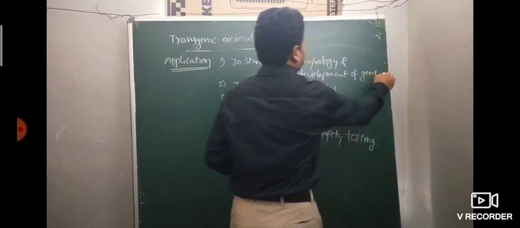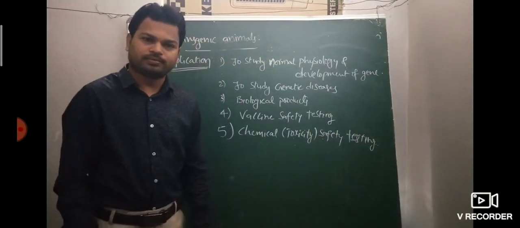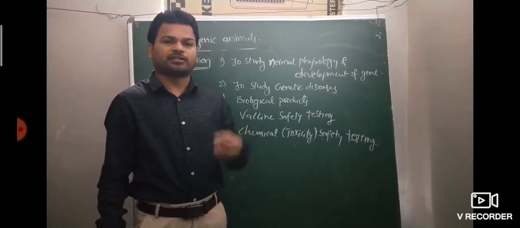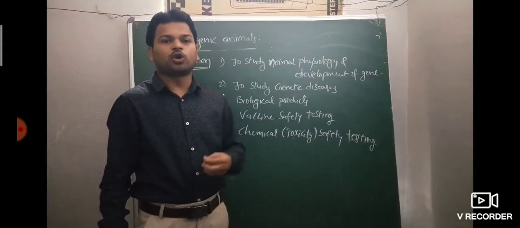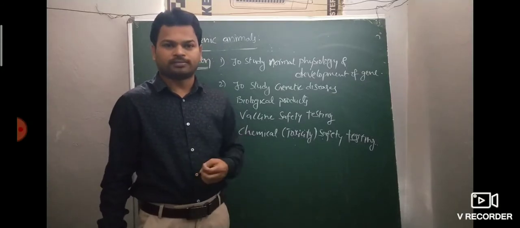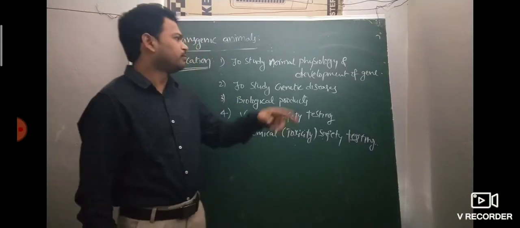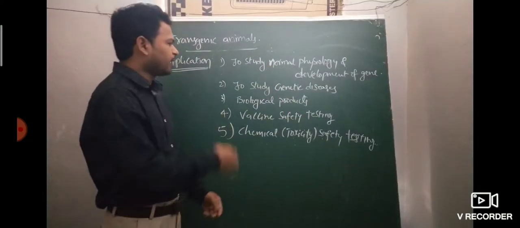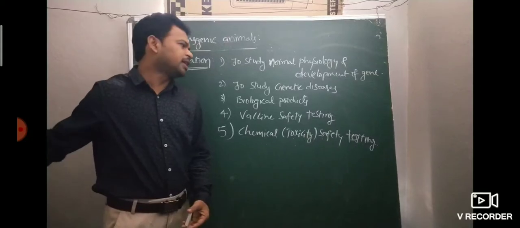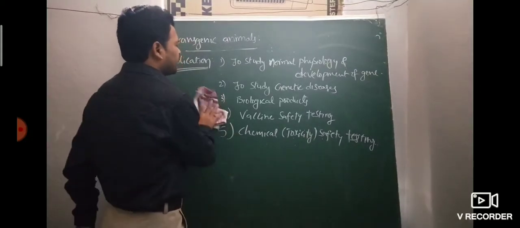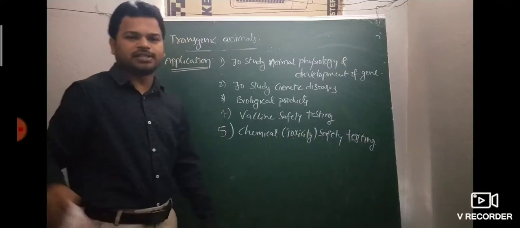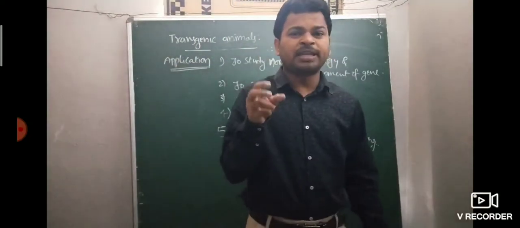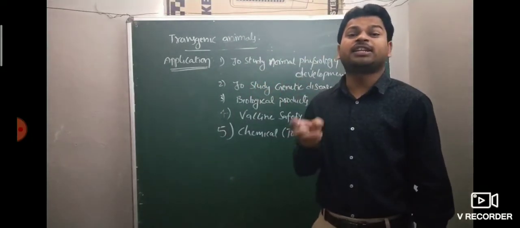For example, the human insulin gene, or growth factor, and how it controls the growth of the body. So the study of human insulin belongs to normal physiology and development of a gene. Next, the second one, to study genetic diseases. To study genetic diseases means what, sir? Transgenic animals are helpful to study many genetic disorders and diseases.